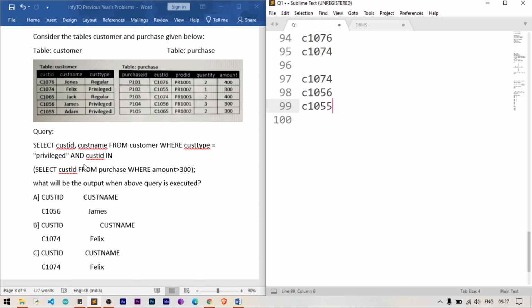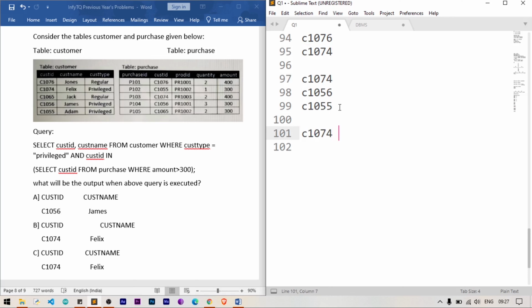And we have another condition: customer ID in the result of the first query. Whatever table we got there, these customer IDs should be present in that table, then only we can add to the resultant table. So here we only have C1074 in common.